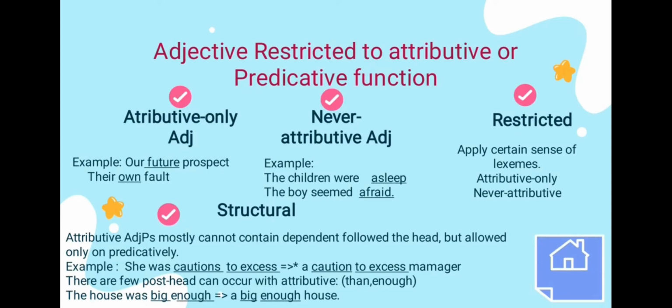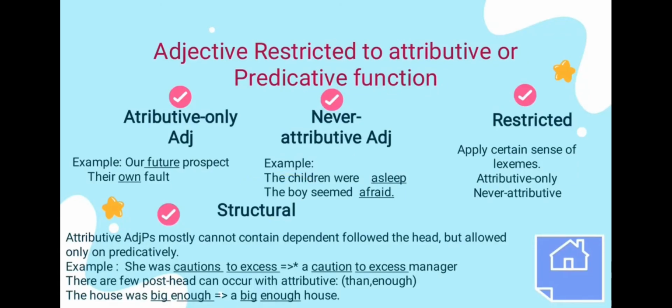And never attributive: it can occur predicatively but not attributively. For example, the children were asleep and the boys seemed afraid. Only the scene illustrates that these adjectives are attributive only and never attributive.